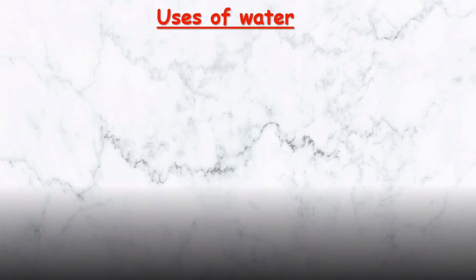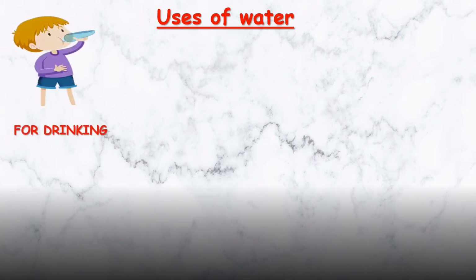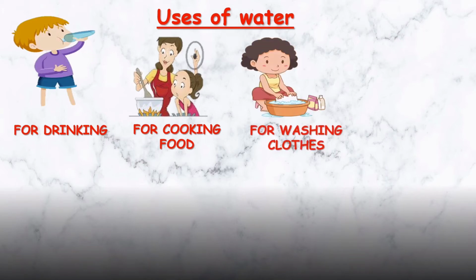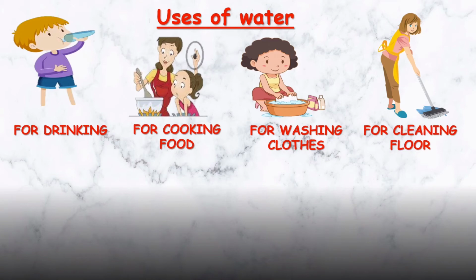Next, our topic is uses of water. Water कहाँ कहाँ use होता है? Water is used for drinking. Water is used for cooking food. Water is used for washing clothes. Water is used for cleaning floor.